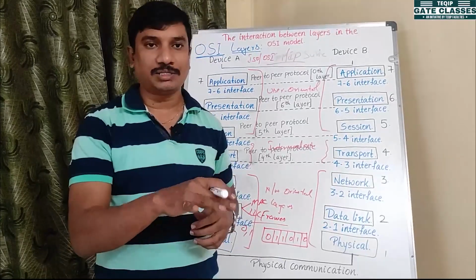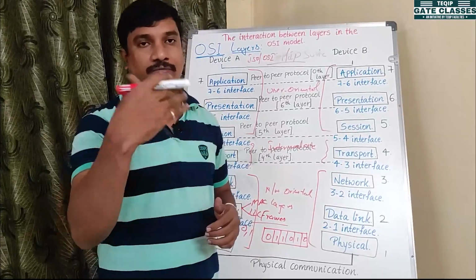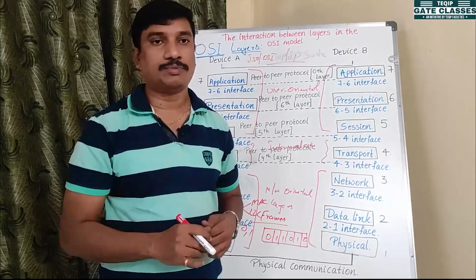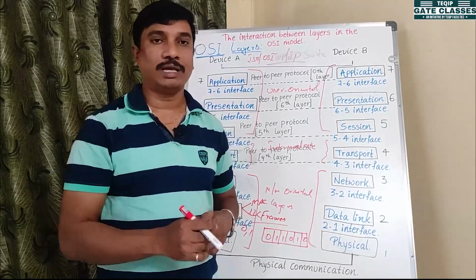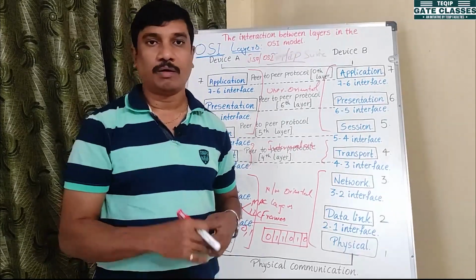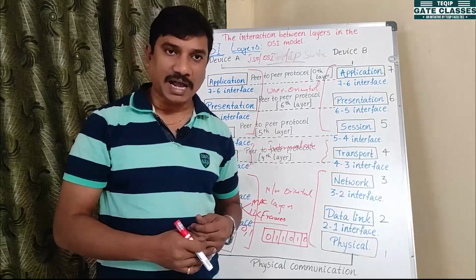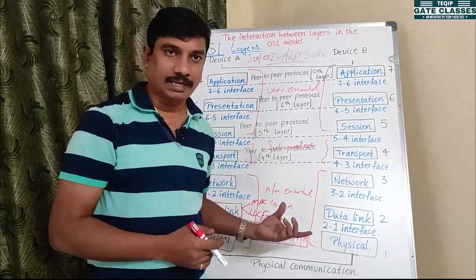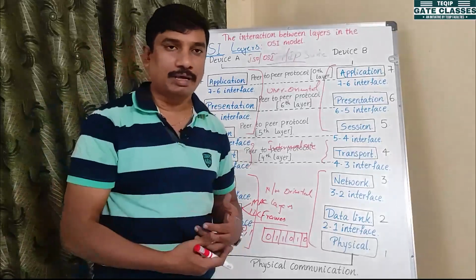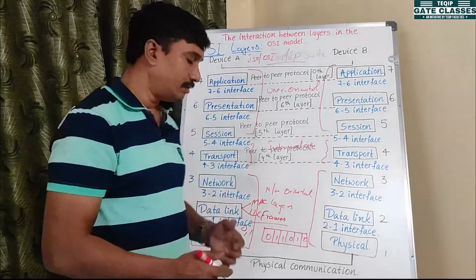Along with Hamming code also. Hamming distance is very easy, but Hamming code is a little bit clumsy and confusing. Don't worry, I will tell you what the Hamming code, the Hamming distance, and the parity bit are. Everything I will cover in the data link layer. Layer by layer, I will discuss each and everything, right?